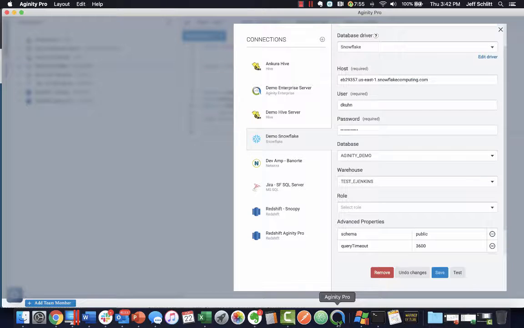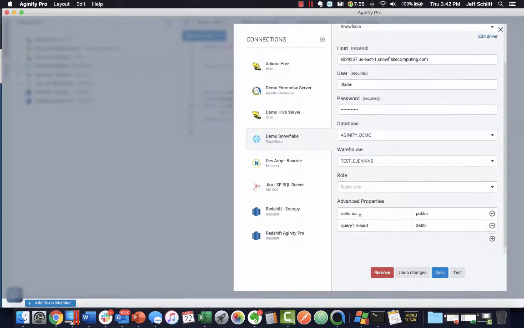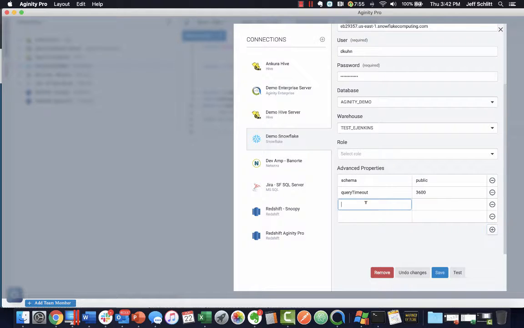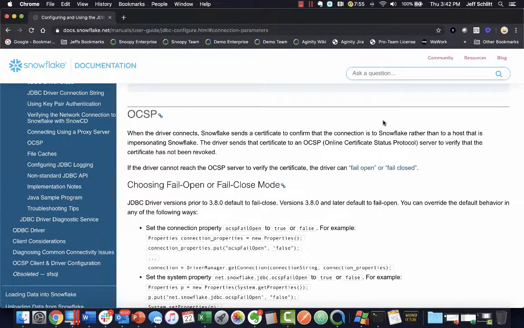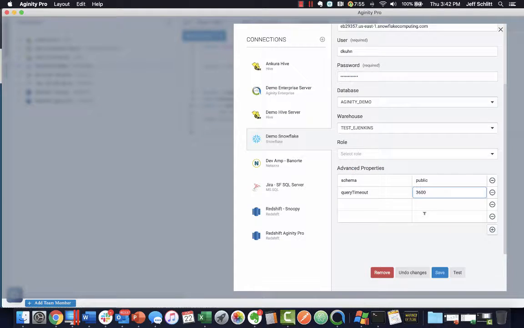So coming back over to Aginity Pro, what I'm showing you here is I'm using the schema advanced parameter public, and I'm setting the query timeout to Snowflake for 3,600 seconds or 60 minutes. You can add these all day long, and ultimately you have to make sure that you have the exact right parameter and then the value. And again, that JDBC documentation from that vendor will help you understand that. So the easiest way to do that is refer to the documentation from the vendor, and then spend time configuring this.